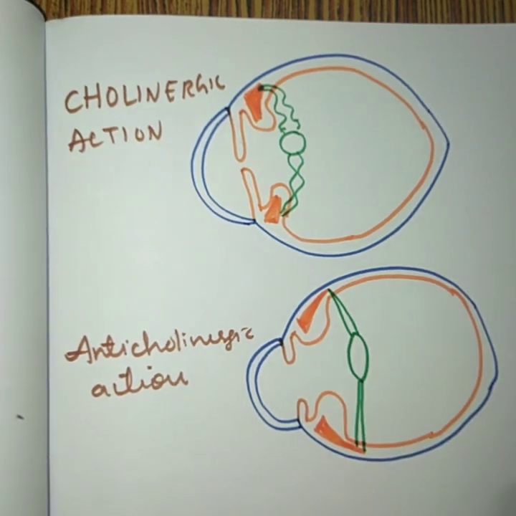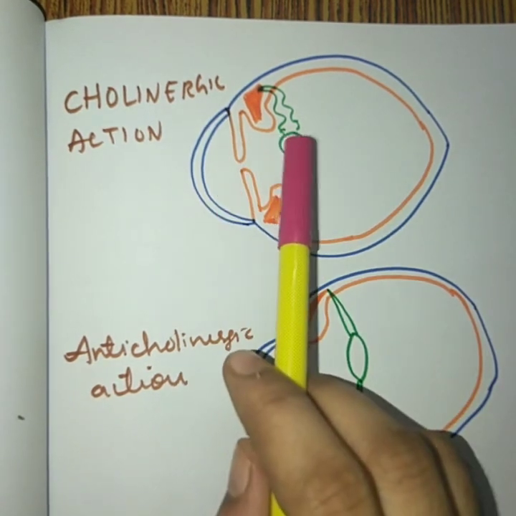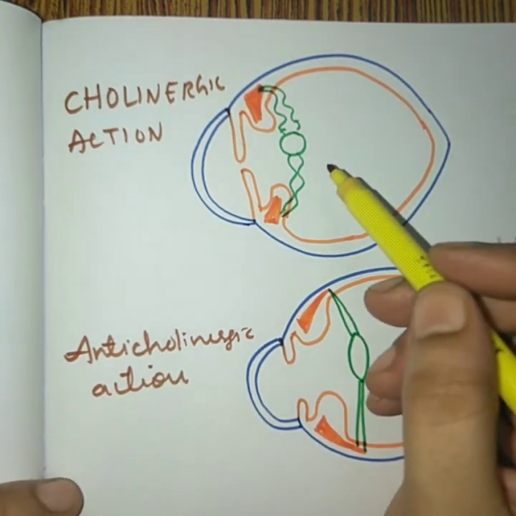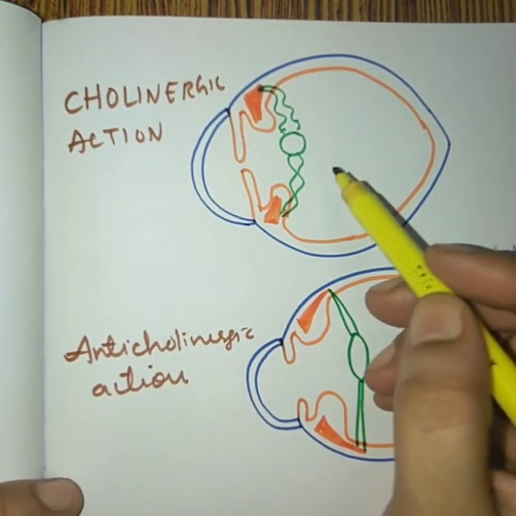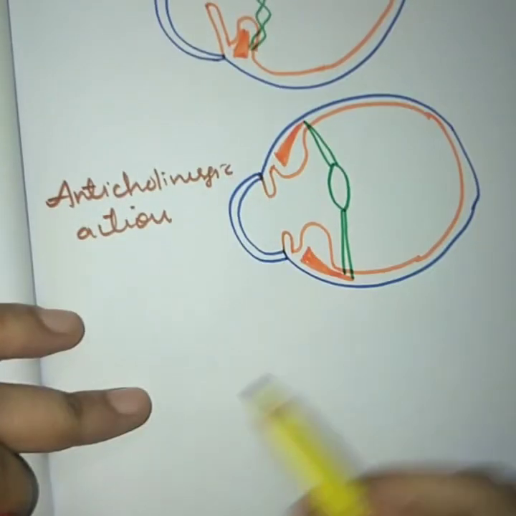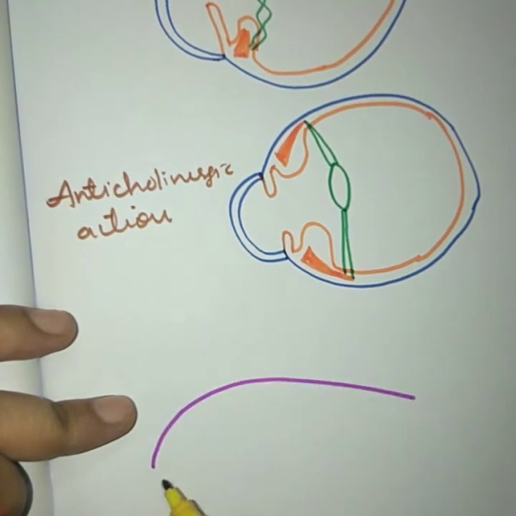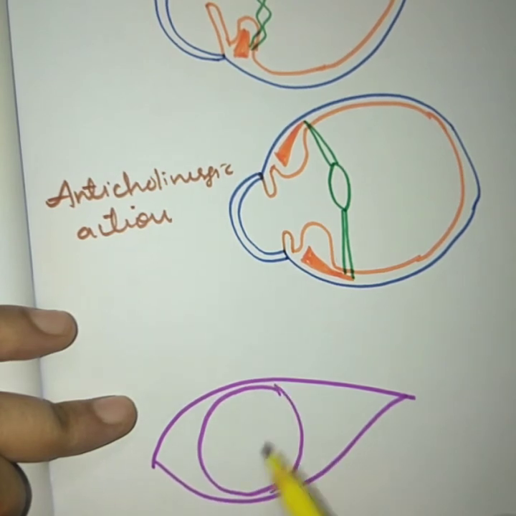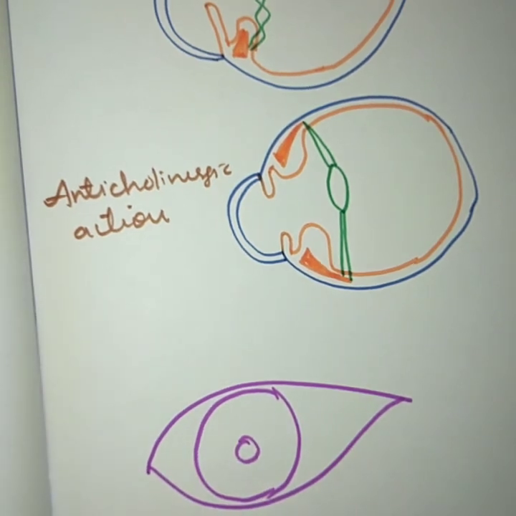To understand the anticholinergic action on your eye, we can compare it with the action a cholinergic drug produces on the eye. The muscarinic receptor which is present in our eye is the M3 receptor. Like if I draw a normal eyeball, suppose this is your eye, and this one is your pupil. The iris has two important muscles.